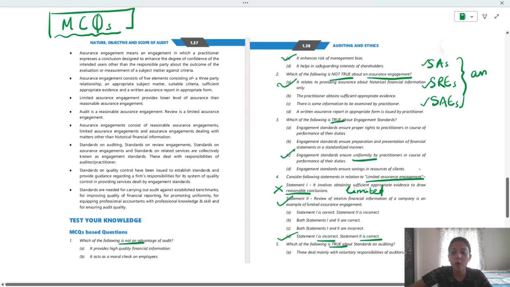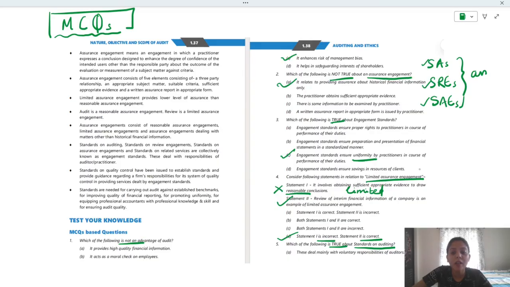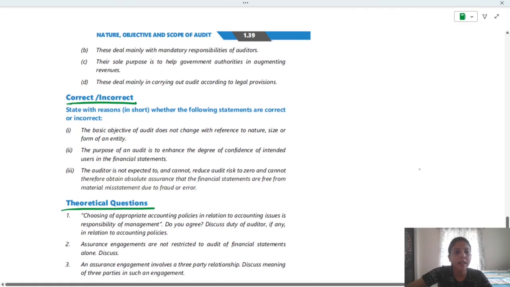So these are not what standards on auditing are. Right? So standards on auditing encompass the main objective to be achieved by the auditor. It is not voluntary, it is mandatory, because auditor has to comply with the standards on auditing and achieve the objective of the standard. So what is the right answer? B. Because mandatory responsibilities.